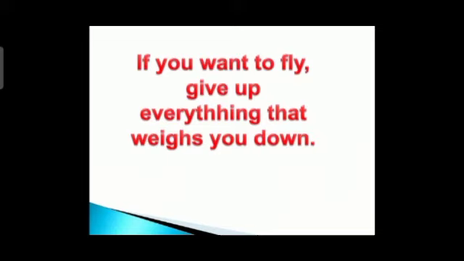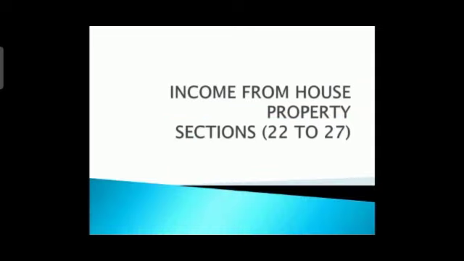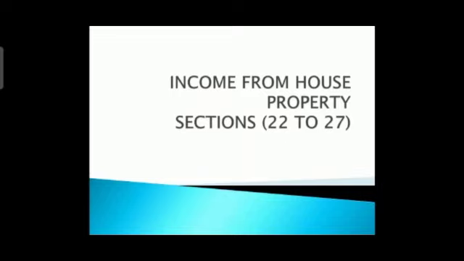So let us start with our session, that is income from house property, under section 22 to section 27. We have around 7 sections we have to learn. One by one we are going to see that. Let us start with the basic sections. First is chargeability, section 22. That is the basic of charges, right? That is basic chargeability under section 22.